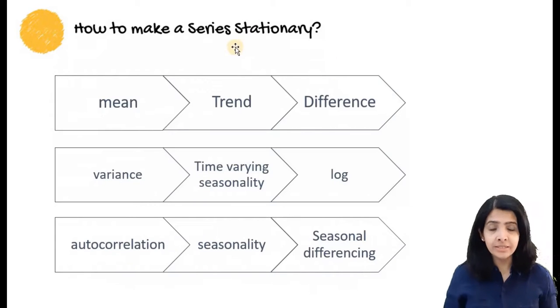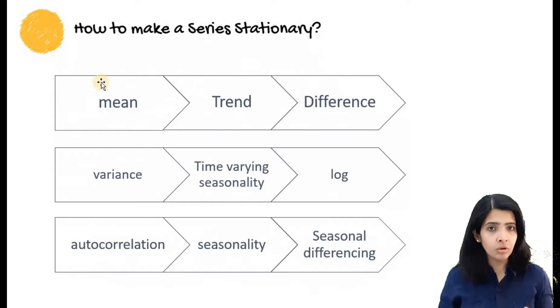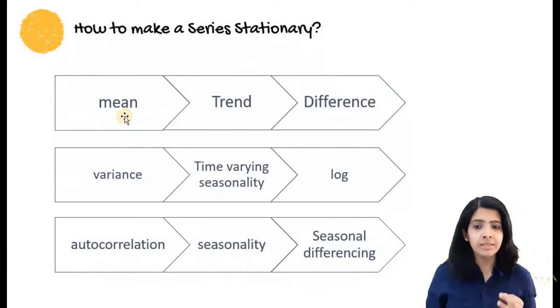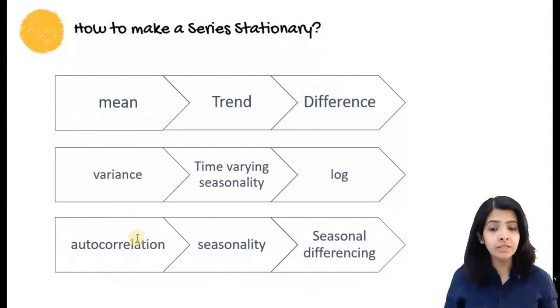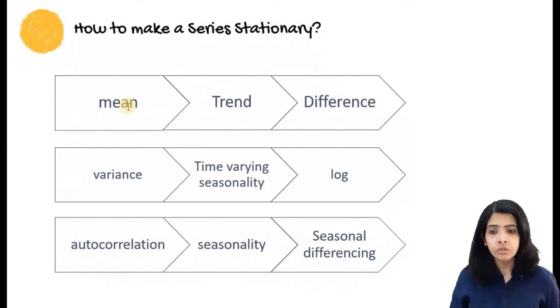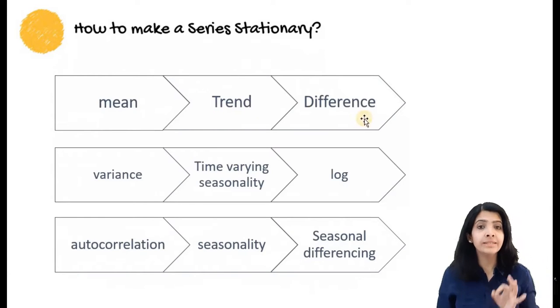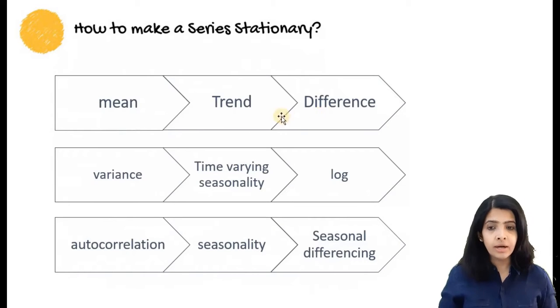How to make a series stationary? There can be three situations that make a series non-stationary. Changing mean, that means that the series has trend. Changing variance. And changing autocorrelation, that refers to the presence of seasonality. So if we have trend, we difference the series to make it stationary. So what is differencing? I'll show that in Python and Excel with a real example.